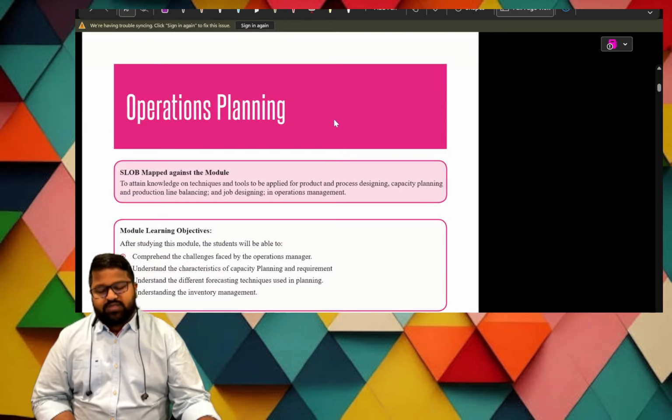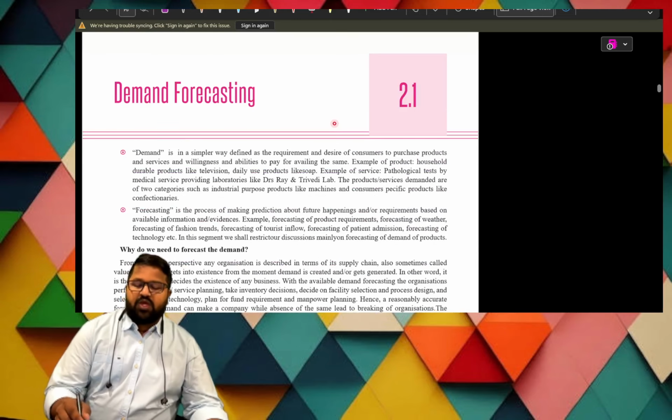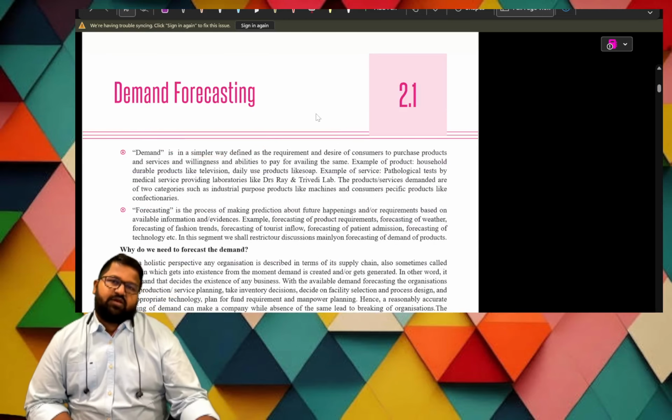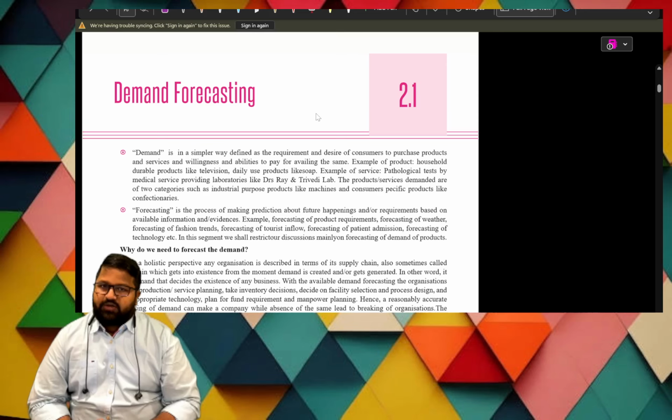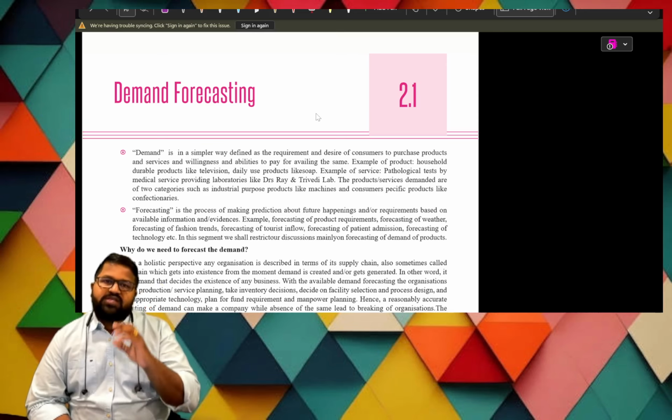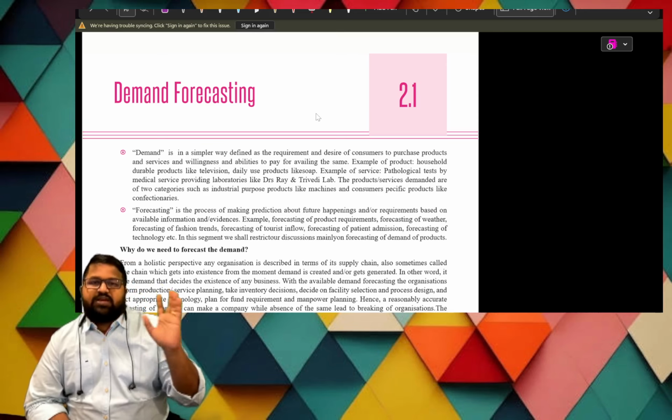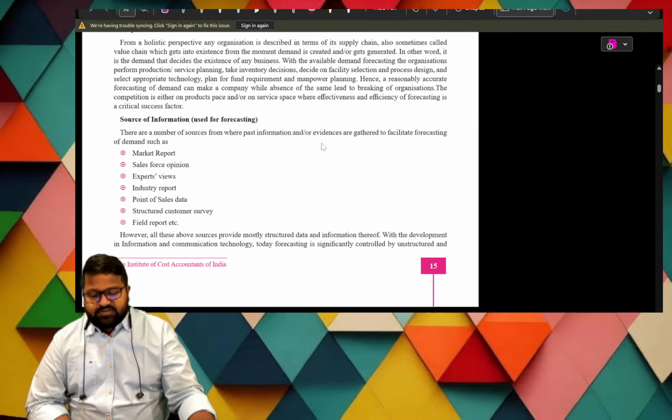First, what is operations planning? Here they go with demand forecasting. They make the forecast of demand. What is the future demand for our product? Whether it's having more demand or not. This will be identified with the help of a few techniques. Next, let us see the theory about demand.